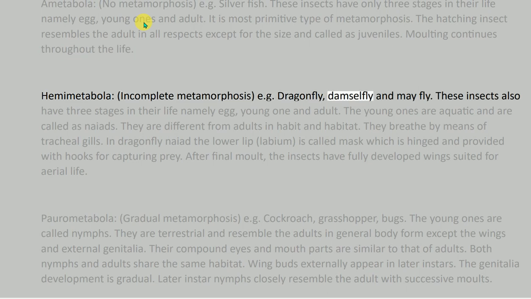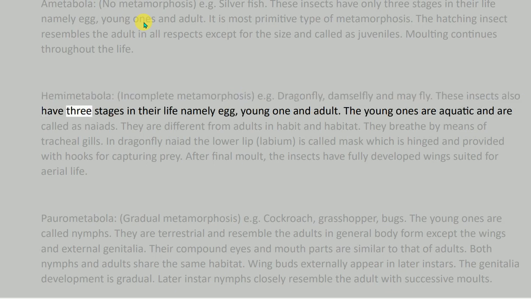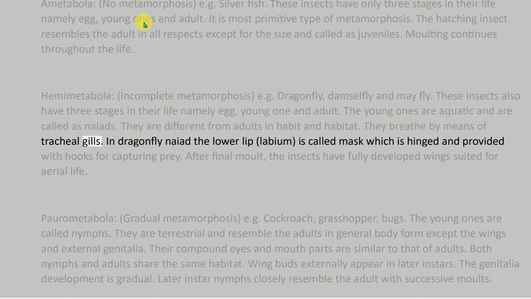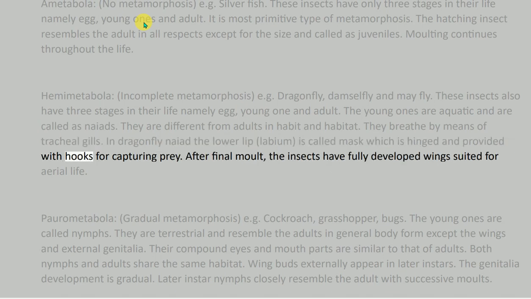Dragonfly, damselfly and mayfly. These insects also have 3 stages in their life, namely egg, young one and adult. The young ones are aquatic and are called naiads. They are different from adults in habit and habitat. They breathe by means of tracheal gills. In dragonfly naiad, the lower lip, labium, is called mask, which is hinged and provided with hooks for capturing prey. After final molt, the insects have fully developed wings suited for aerial life.